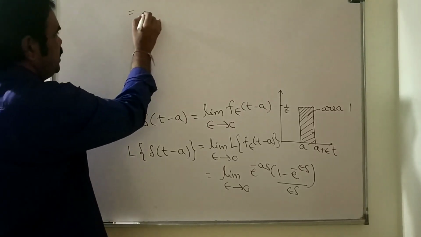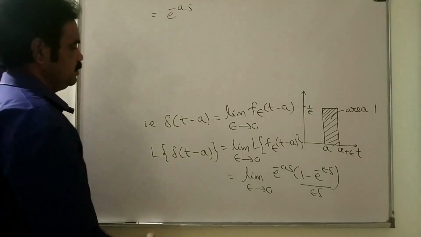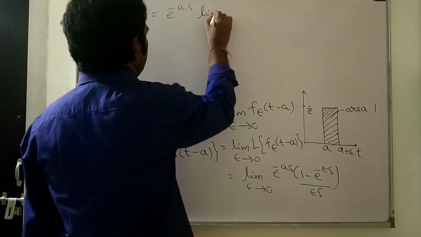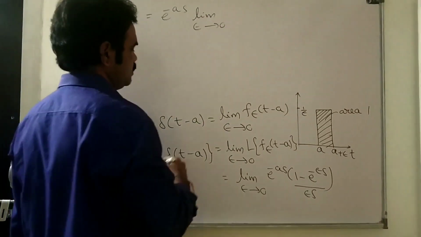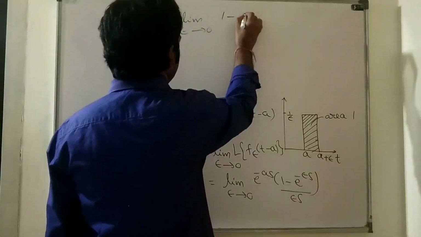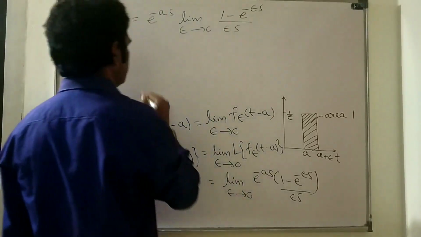That is equal to e power minus as into limit epsilon tends to 0 of 1 minus e power minus epsilon s all by epsilon s.